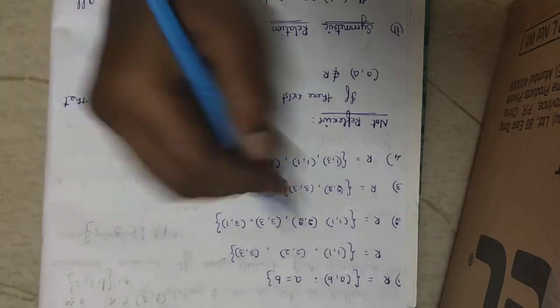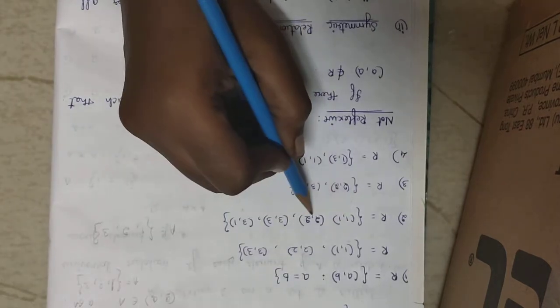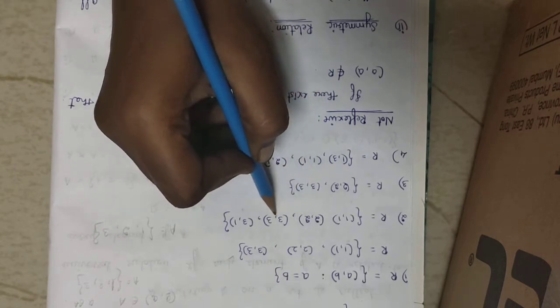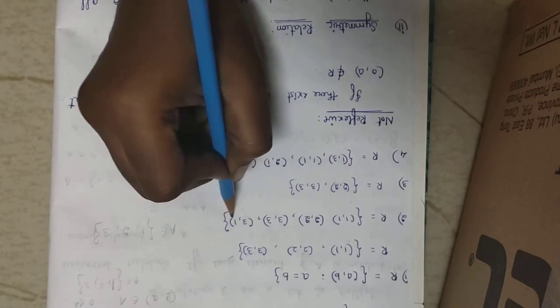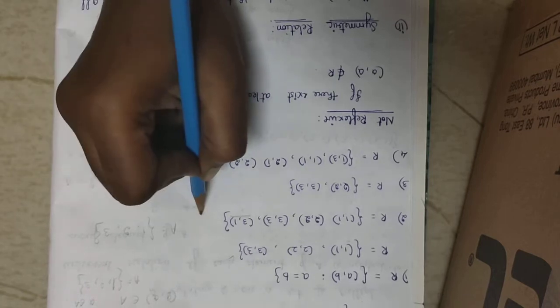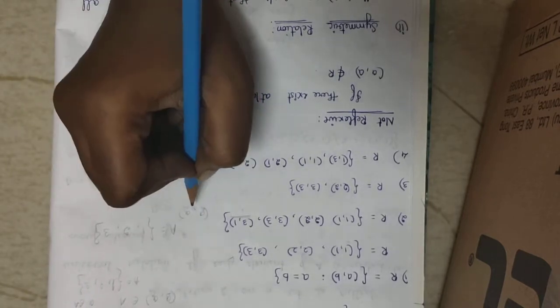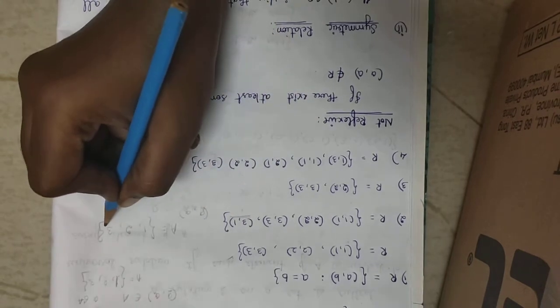For this, (1, 1) will satisfy the condition, (2, 2) will satisfy the condition, (3, 3) will also satisfy the condition, but I have an extra ordered pair which does not satisfy the condition (a, a).